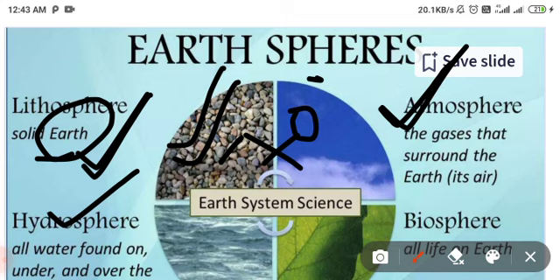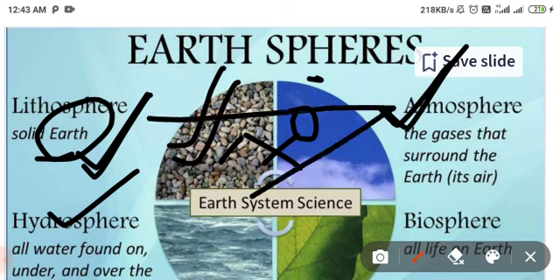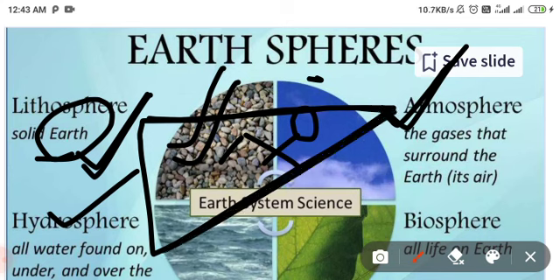The interaction between lithosphere, atmosphere and hydrosphere easily creates a new sphere, and this sphere helps living organisms and sustains all existing living biotic and non-biotic or abiotic components.